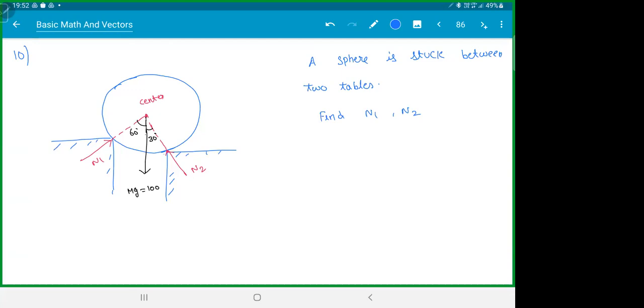If you see, end of the day, all the problems have similar logic. Divide the components along vertical, along horizontal, and equate them. But I hope you can see the physical systems, how they look like. We can bring strings, blocks, wedges, spheres, all that stuff. So sphere of mass 10 kg.